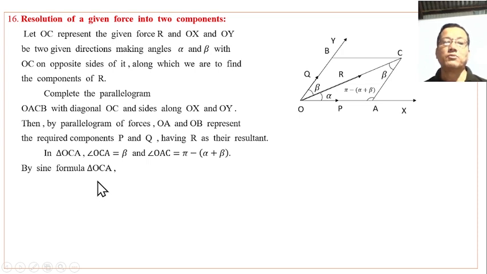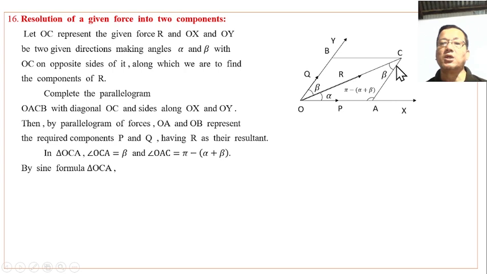By the sine formula, in any triangle the length of the sides of a triangle is proportional to the sine of the corresponding angle.